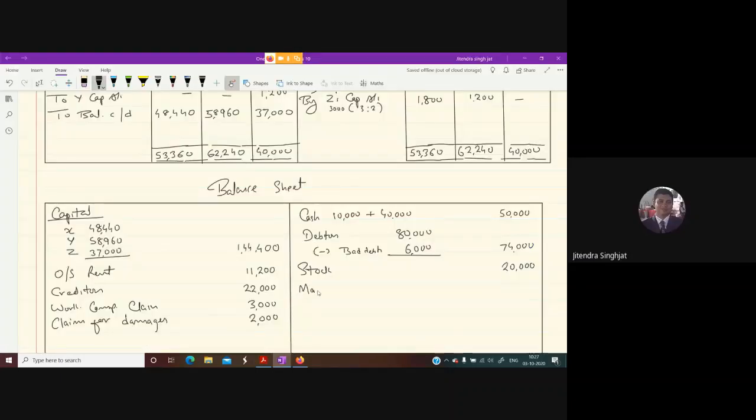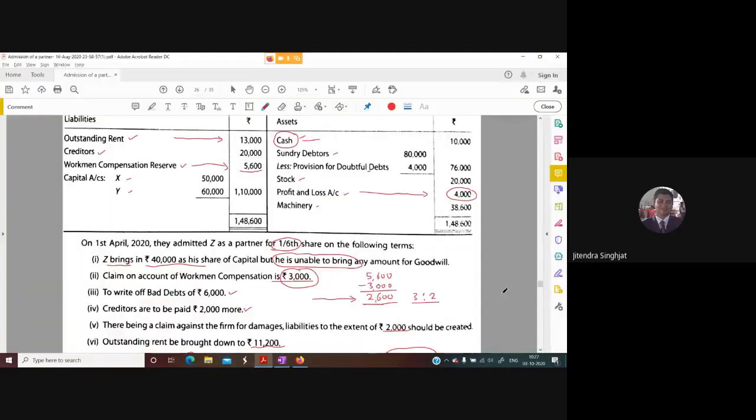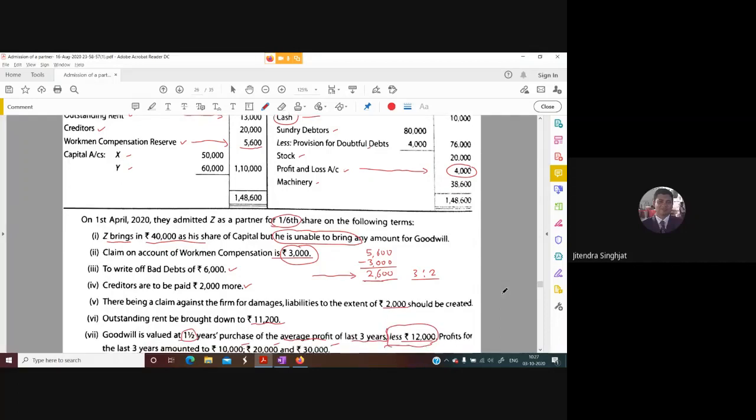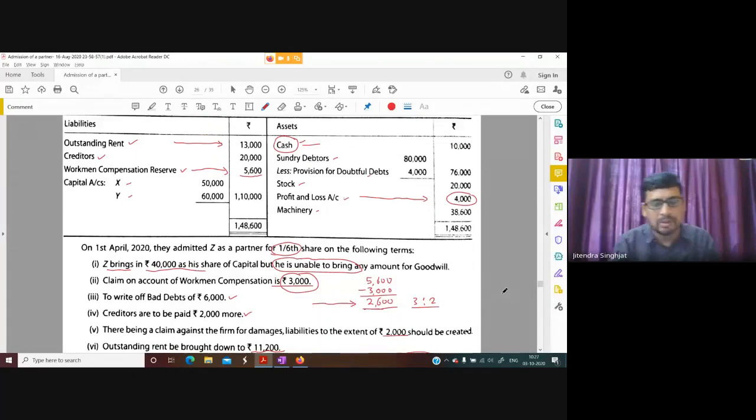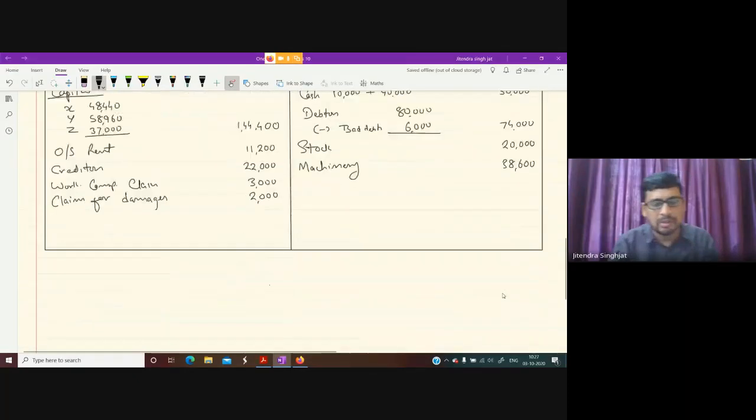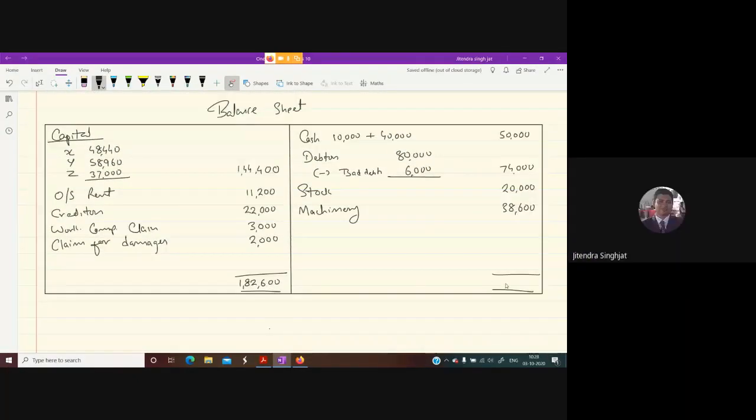Machinery 38,600. And then what is left? Everything is over. I hope everything is over. Yes, children, everything is over. Now do one thing: do the total. Let's see whether the total is coming equal or not. 1,82,600. I hope this question is clear to everyone.